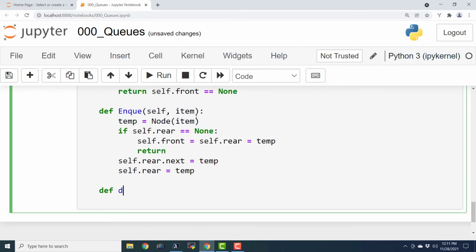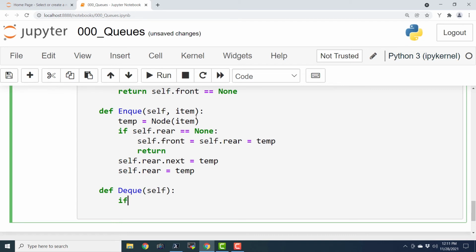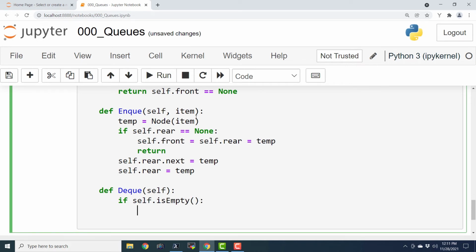Def dequeue, and I'm going to say self, and if self.is_empty, return.